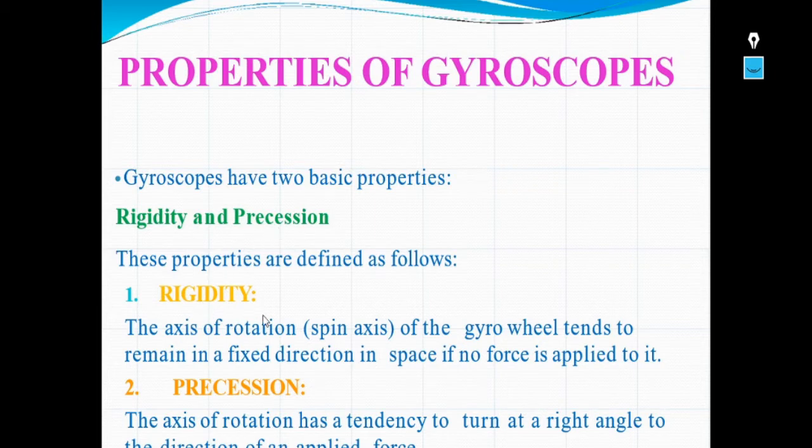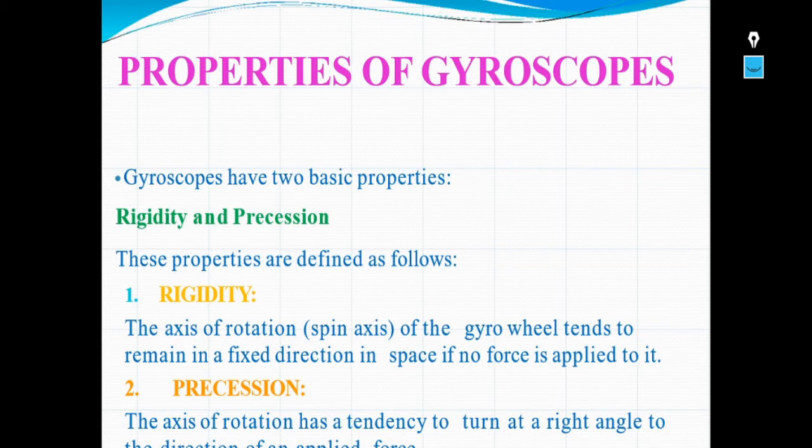First we will see what is rigidity. The axis of rotation or the spin axis of the gyro wheel tends to remain in a fixed direction in space if no force is applied to it. So the axis of rotation of the gyro wheel remains in a fixed direction only when there is no force applied on it.